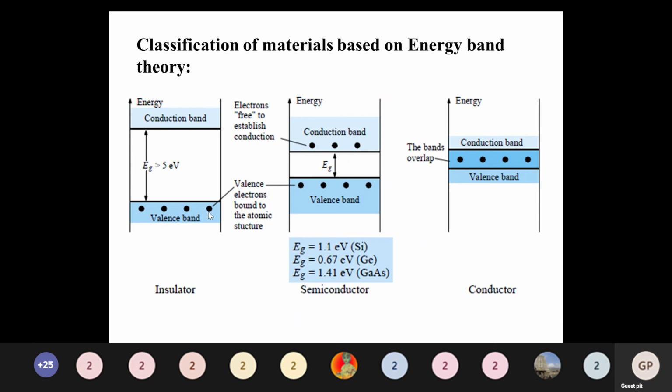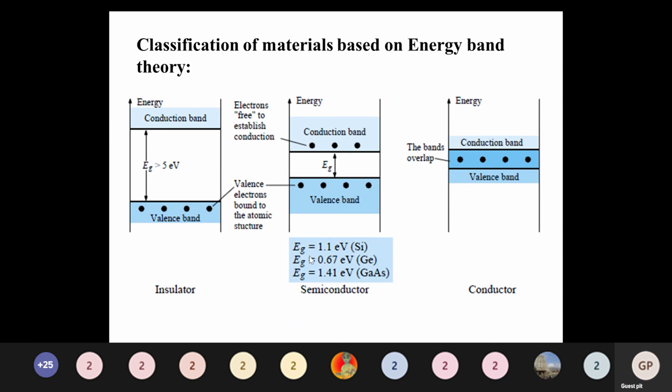In an insulator, the energy gap is greater than 5 electron volts, that is, the distance between the valence band and the conduction band is greater than 5 electron volts. This is the first one, insulator. And then the next one is the semiconductor. For a semiconductor, the energy gap depends on the material.